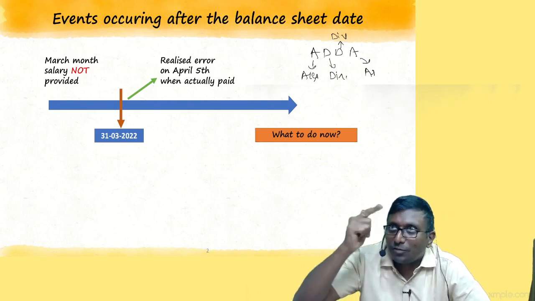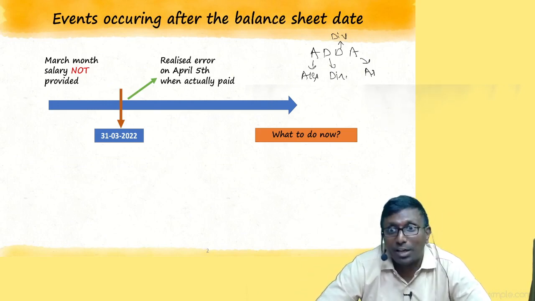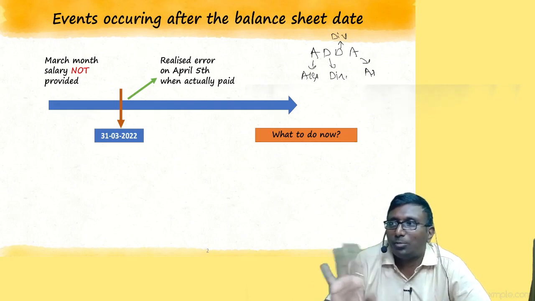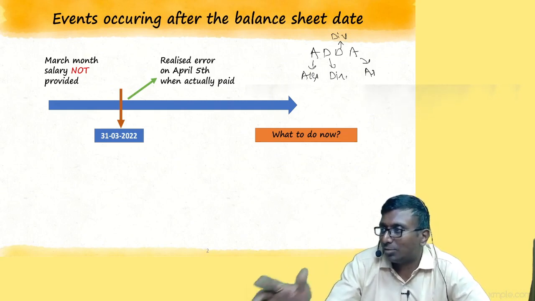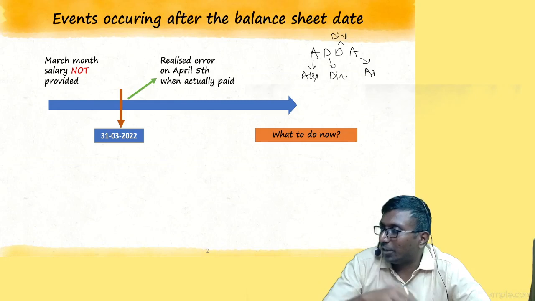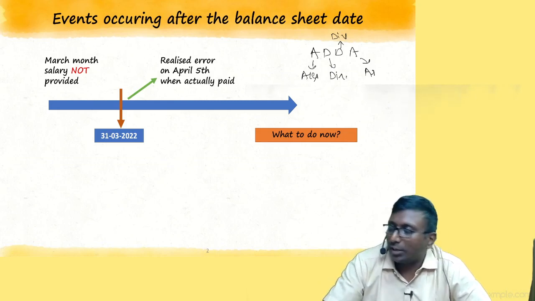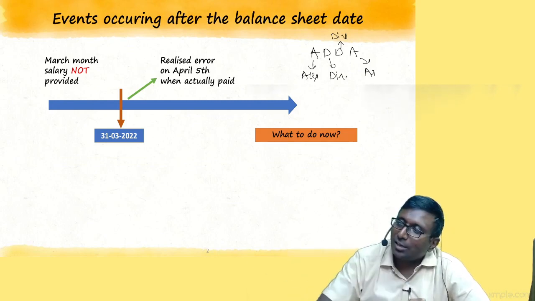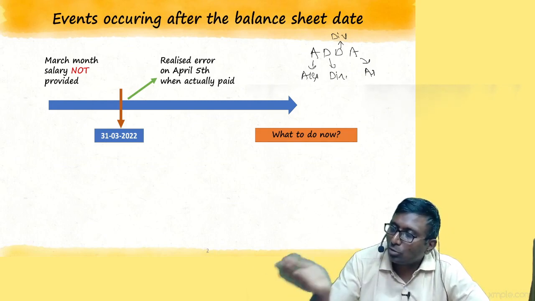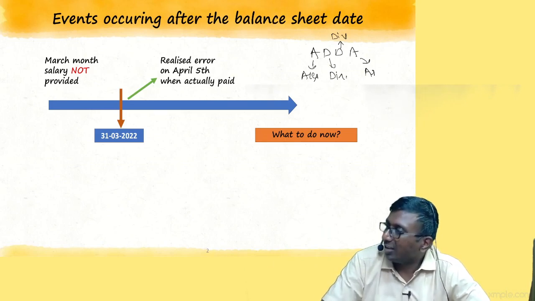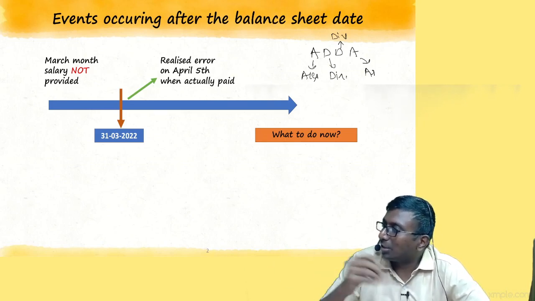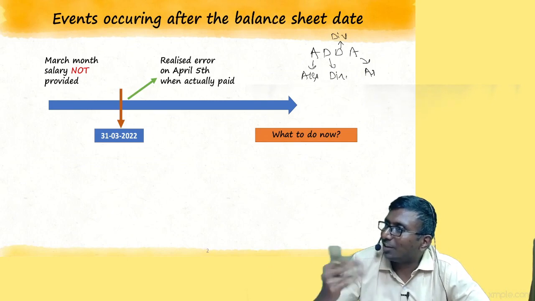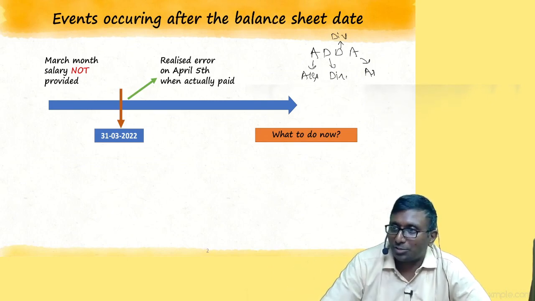With the permission of higher level officials, they will have the permission to pass backdated entries. Everybody cannot pass them. The lower level people will not pass. Top level people will have access for some time. They can do it. Backdated entry only you have to record. Or can I record it in the next year, in 2022-23? Wrong it is. If you record in next year, what is the entry you record? Salary expense account debit to cash.